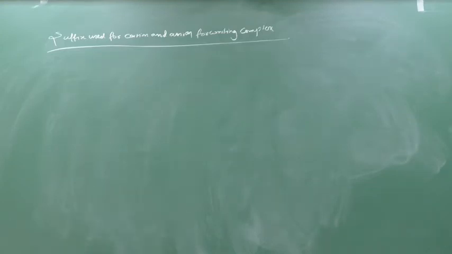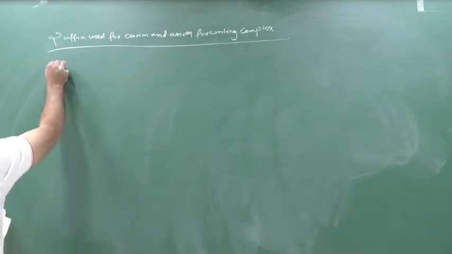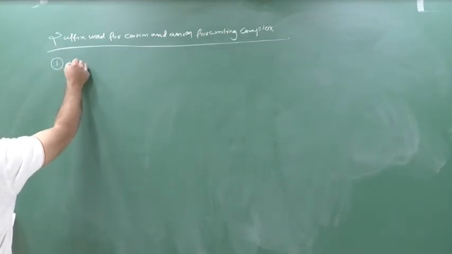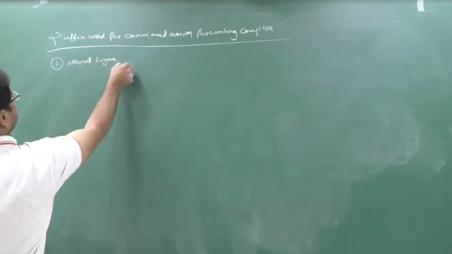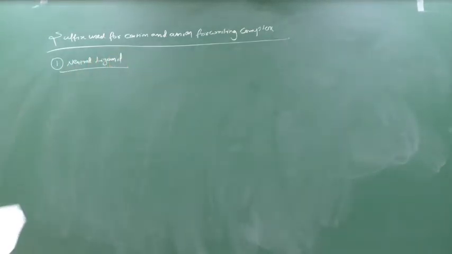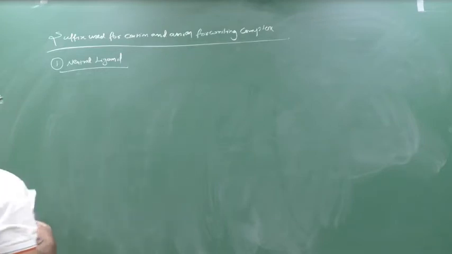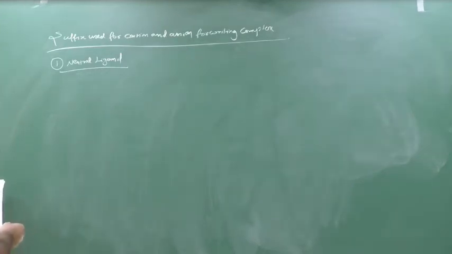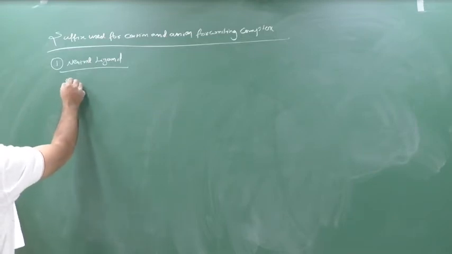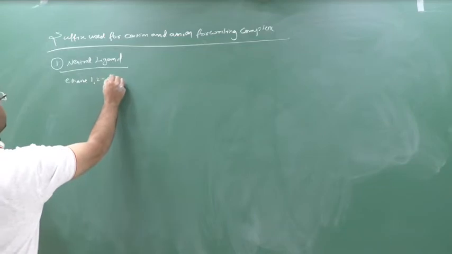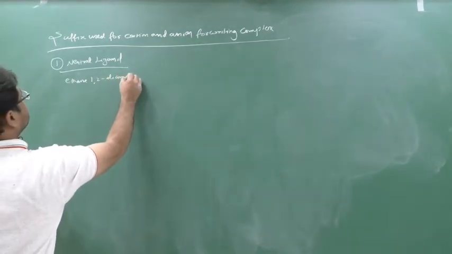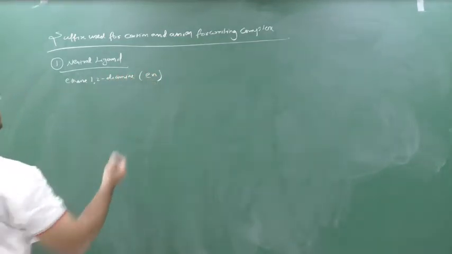See here, suppose you have a neutral ligand, then you give the name as it is. Like suppose it is ethylene diamine, ethane 1,2-diamine, then you just mention en, that's it.